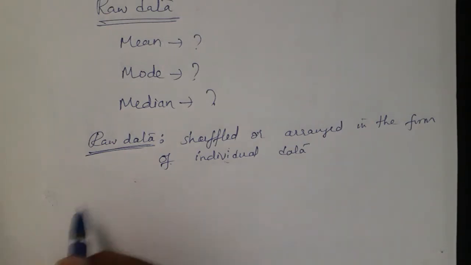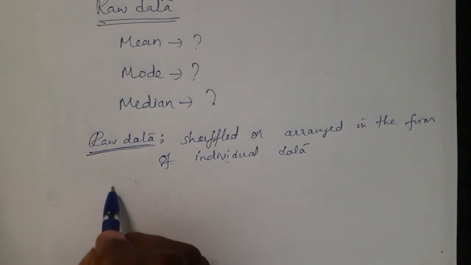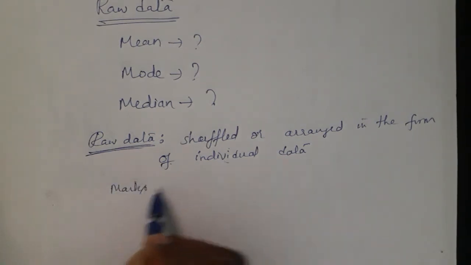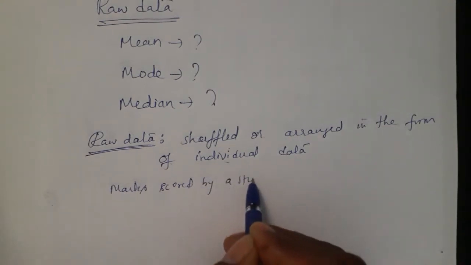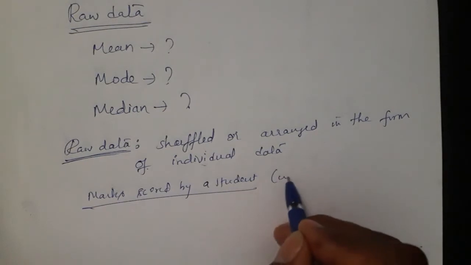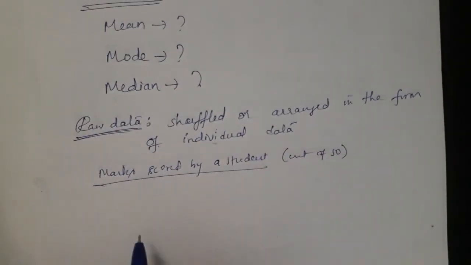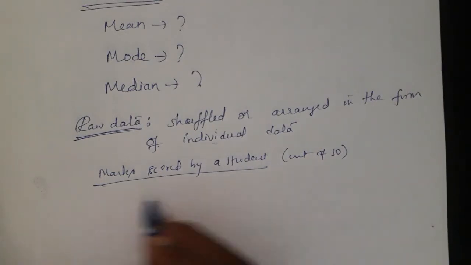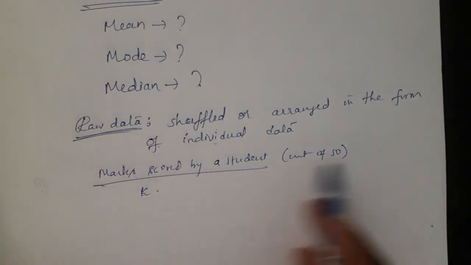For example, marks scored by a student out of 50 in a particular test. We don't need Kannada, English; simply we write 6 subject marks scored by a student out of 50.